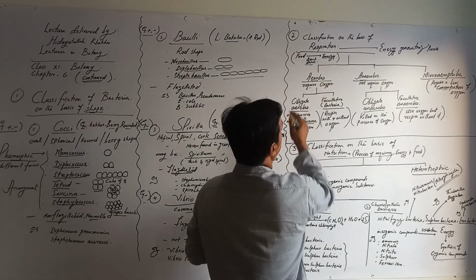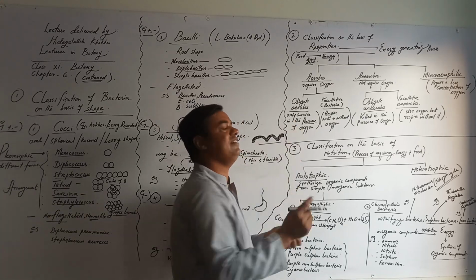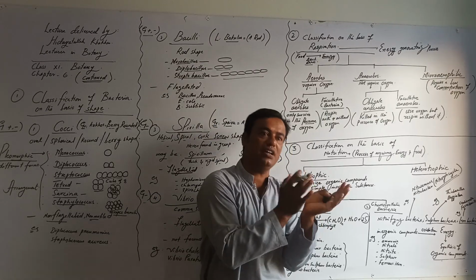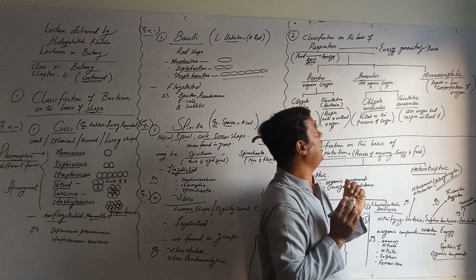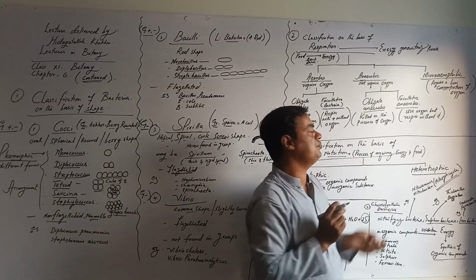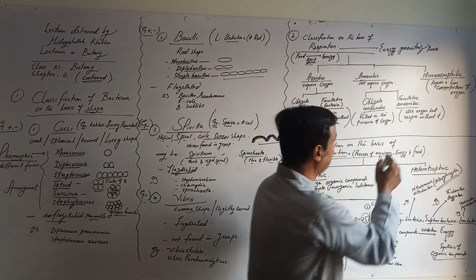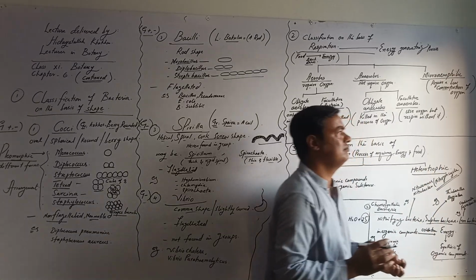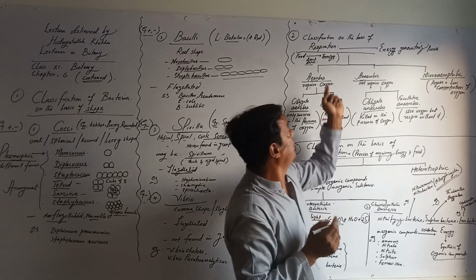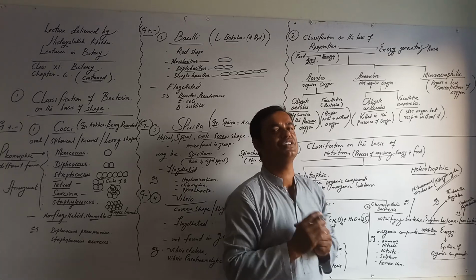They may be obligate or facultative. If bacteria are obligate aerobes, they only survive in the presence of oxygen. If they are facultative bacteria, they respire with or without oxygen. Similarly, anaerobes may be obligate anaerobes or facultative anaerobes. Obligate anaerobes are always killed in the presence of oxygen, while facultative anaerobes use oxygen but can respire without oxygen. Aerobes may also be microaerophilic, meaning they require oxygen in very low concentration.